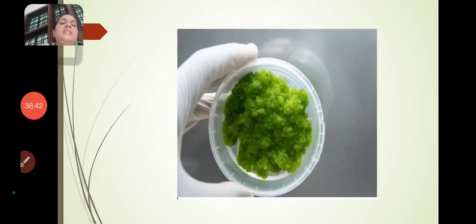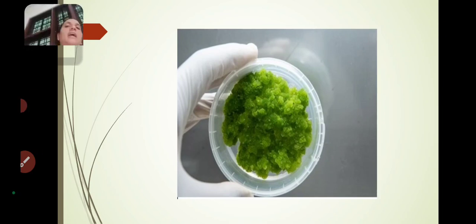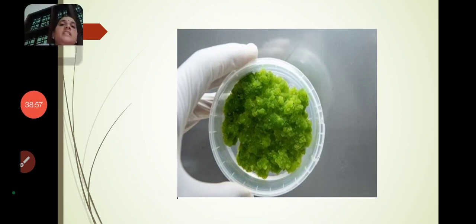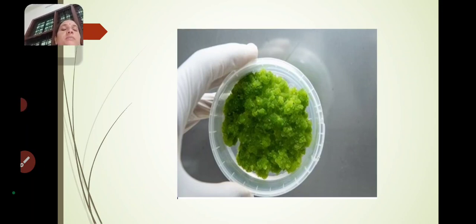In this slide, we have the chance to watch the callus. This is a green colored, undifferentiated, unorganized mass of tissue which has actively dividing cells. Observe this slide.